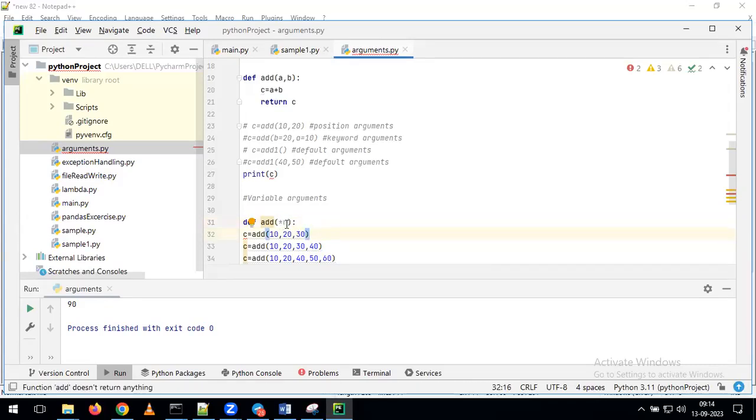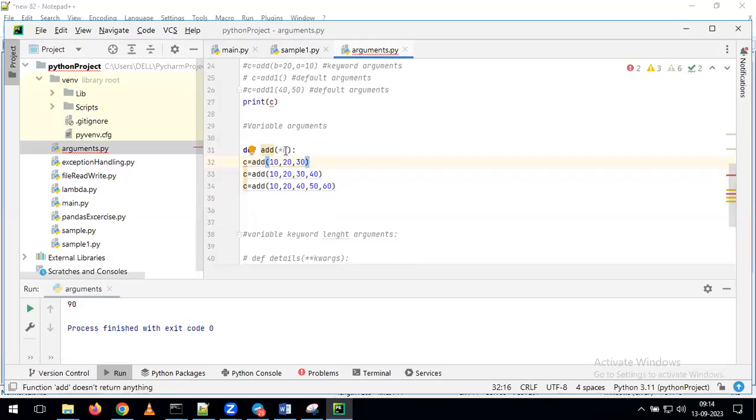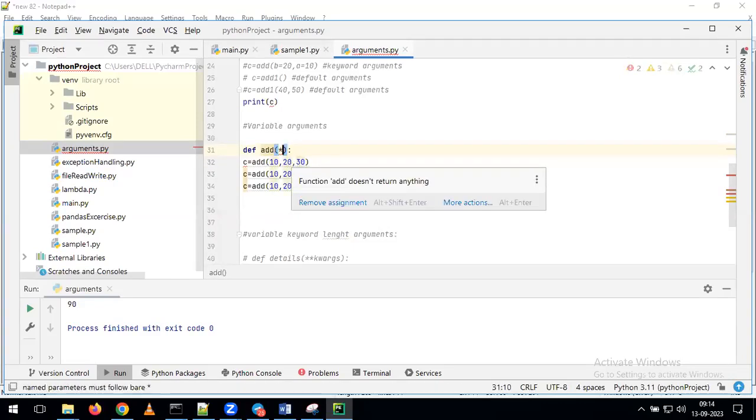Now what is the meaning of star n? It can accept any kind of variables and any number of variables, either 2 variables or 3 variables or 4 variables or 5 variables. It can accept any number of variables depending on your requirement. Whenever you want to define n number of variables, simply give it as star n. But n is not compulsory, we can give any name here. You can give star x or star y or star a. Depending on your convenience, you can give anything. And just for my understanding, here I'm giving it as n.